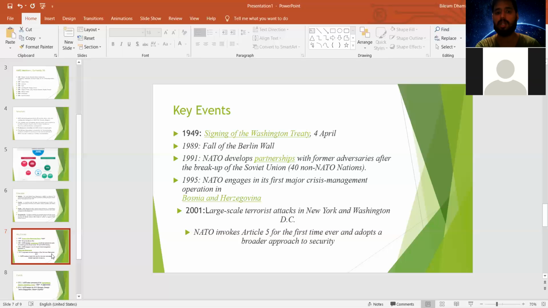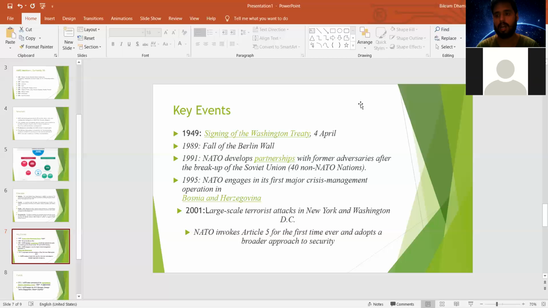After the Soviet Union, this NATO organization strategically extended its relations to non-NATO members, its adversaries such as Russia, and other nations such as Afghanistan. NATO was becoming stronger and more powerful, and it also developed partnerships with non-NATO members who were countering NATO, in a manner that this security alliance was becoming stronger and stronger.